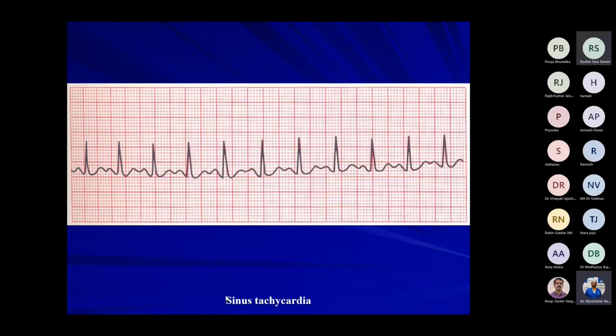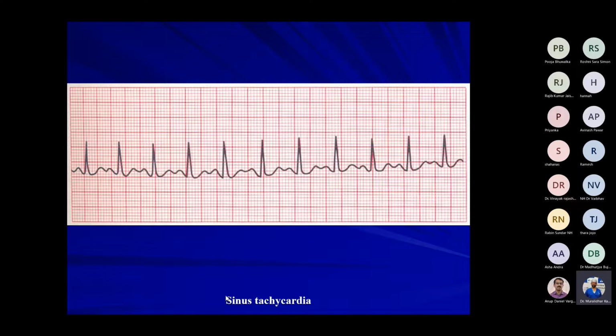Treatment is mainly treating the cause, sir. You have to treat the cause, and if the cause is not obvious, and if you really want to control the rate, you can use beta blockers. But the principal treatment is to treat the cause. Fever should be treated, anxiety should be treated, pain, hypovolemia, pulmonary embolism, congestive heart failure, shock, all those things must be treated. So this is sinus tachycardia.